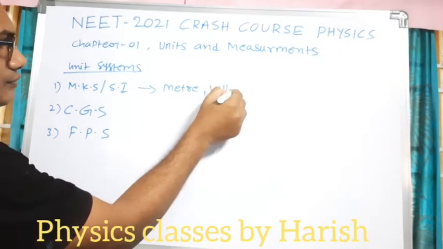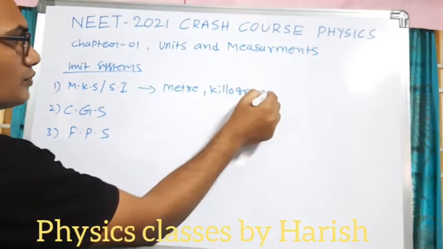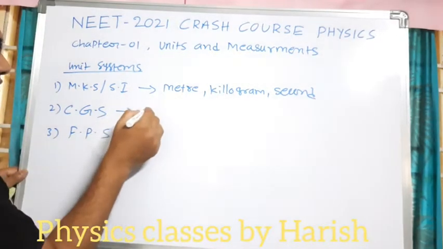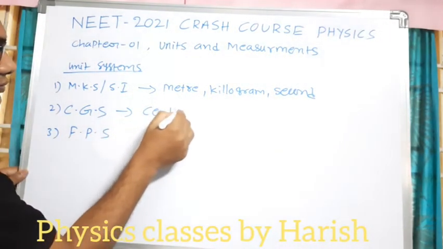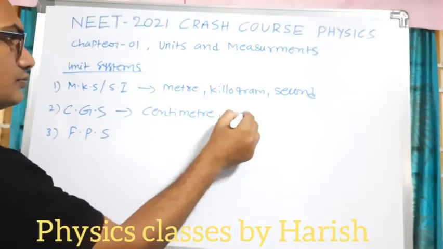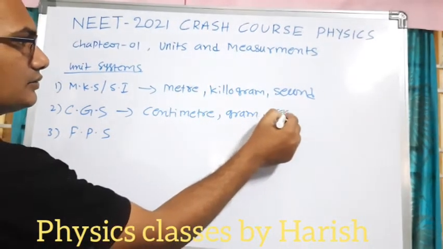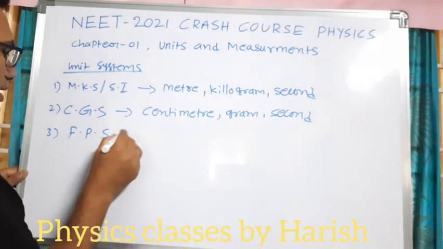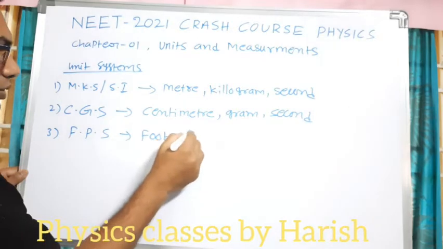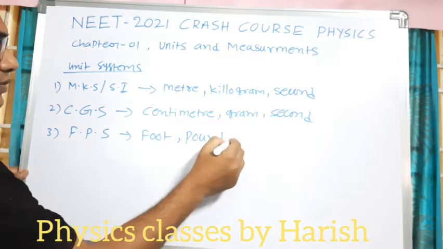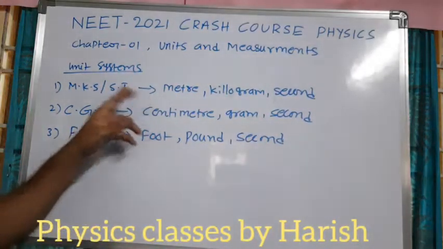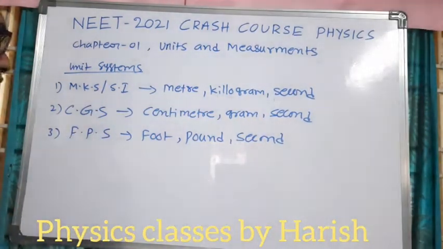So here, meter, kilogram, second. CGS is nothing but centimeter, gram, and second. And third one is foot, pound, second. Okay, so these are the abbreviations of MKS, CGS, and FPS.